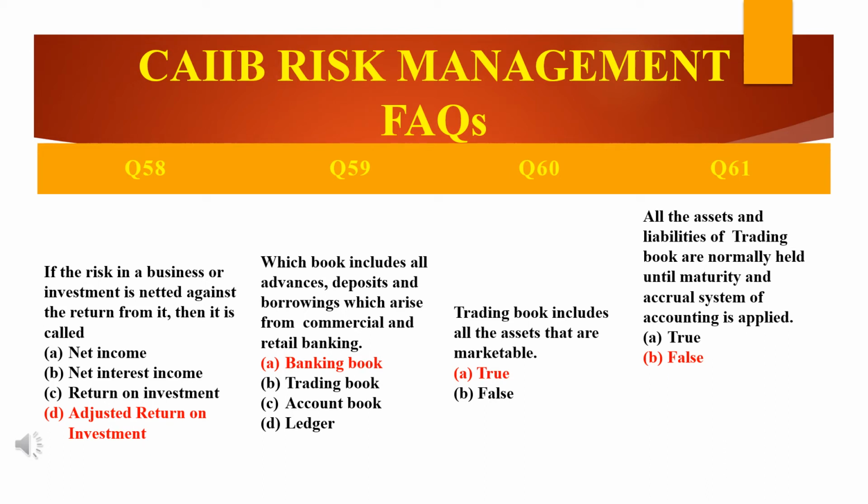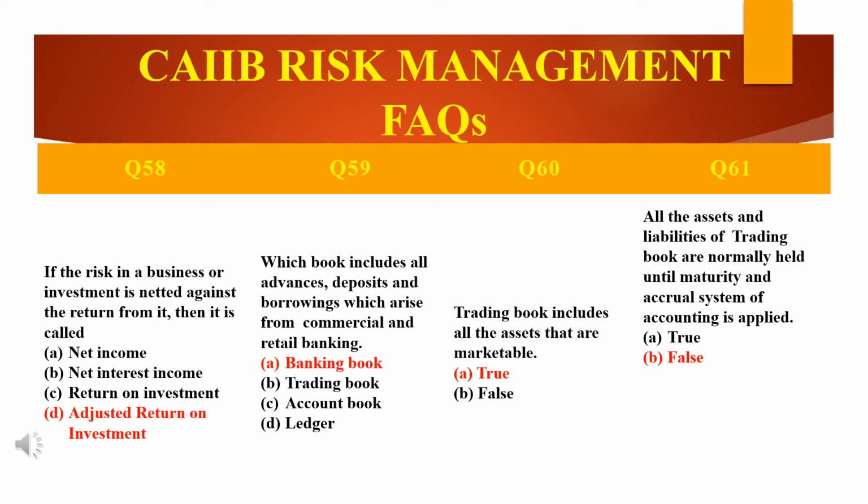See, why the answer is adjusted return on investment. Why is it? Because it reflects the risk adjusted return on investment. When the return from a business or an investment is netted against the risk, then it reflects the risk adjusted return on investment. Okay, but the word netted may not be fully appropriate in this question, as the risk adjustment would be calculated in an integrated way.